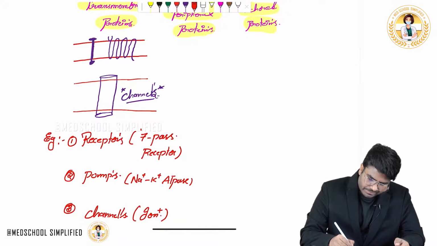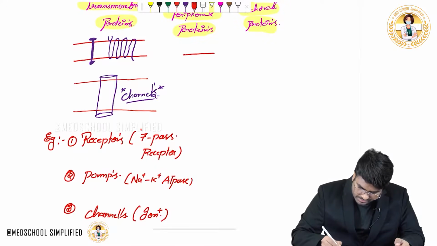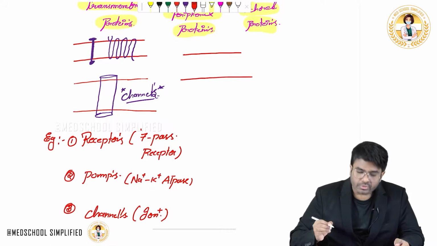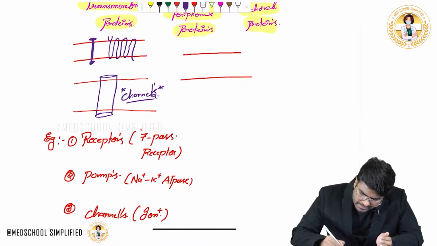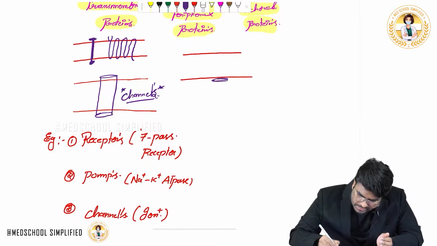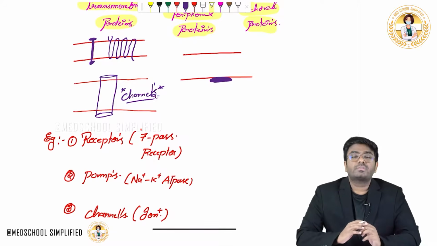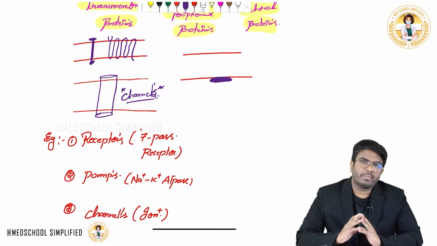Now what are the examples of the peripheral proteins? First of all, what is a peripheral protein? Look here, this is the cell membrane. Now the protein is present either outside or inside. For example, see, the protein is present inside. It's a cell membrane protein only, but it's present on either one side, out or in. So this is an example of a peripheral protein.